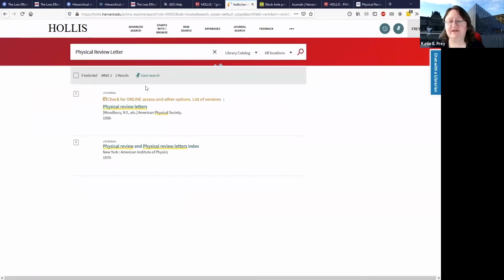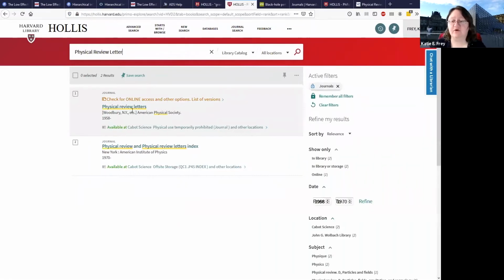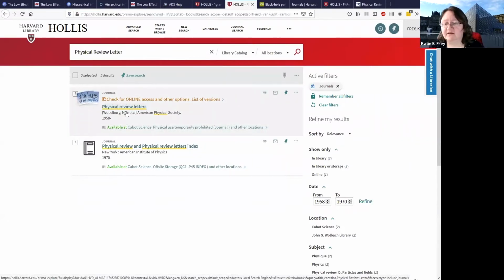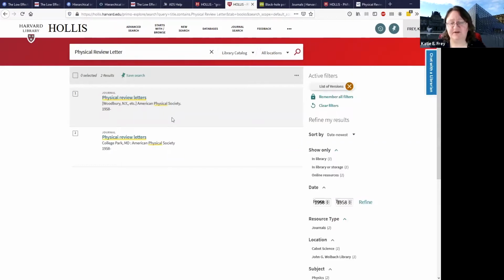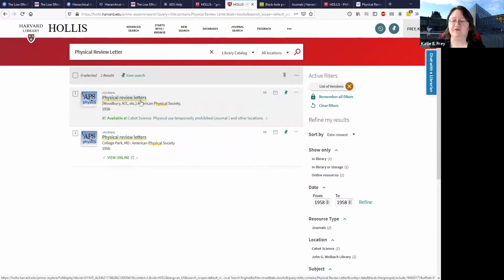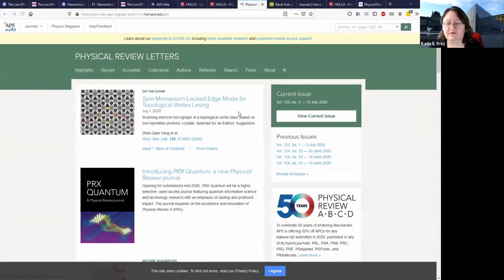And it's going to bring you into Hollis, but it's going to bring up just those journal records that contain the words Physical Review Letters, because that's what I searched for in that interface. And there we go. This one says click check for online access. We can go ahead and click there. We should be able to get it online. But as that previous page said, a few libraries also have it in print. So if we're able to access that, you could go see it in print. But otherwise, continue to click here to view online, and we'll get to that journal. Okay.